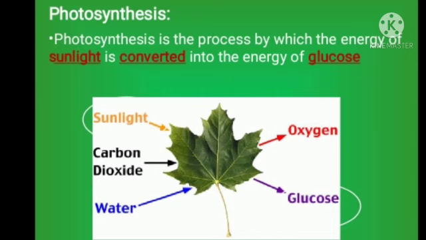Now, what is photosynthesis? Photosynthesis is the process by which the energy of sunlight is converted into the energy of glucose, and glucose is the product of photosynthesis. As you can see in the picture as well, in the presence of sunlight, a reaction of carbon dioxide and water occurs, and oxygen and glucose are synthesized, which are the products of photosynthesis.